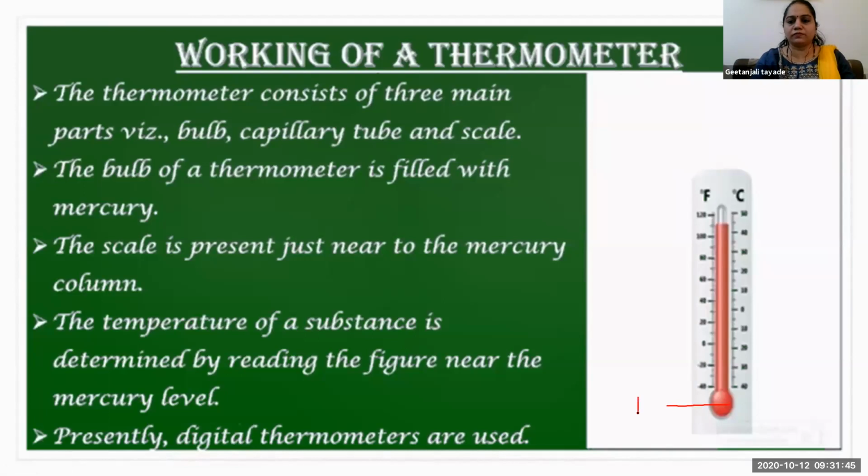This is the first part, which is called a bulb. This one is the bulb. Excuse me, teacher. Yes. Teacher, I don't understand "substance".